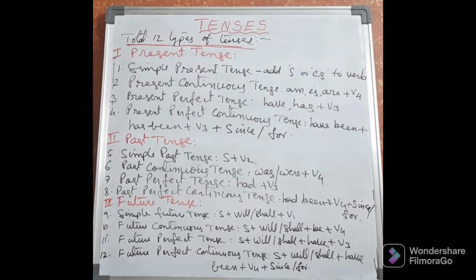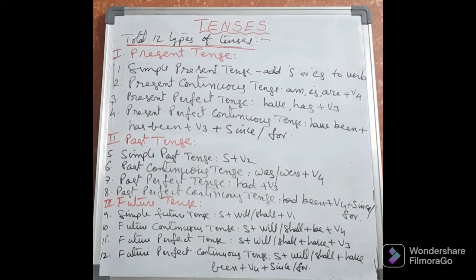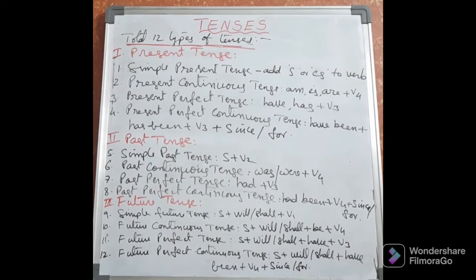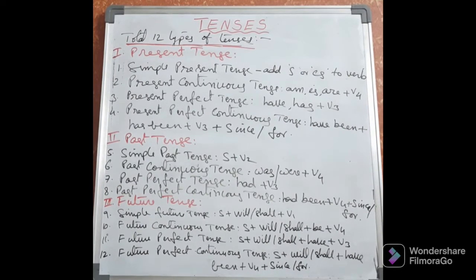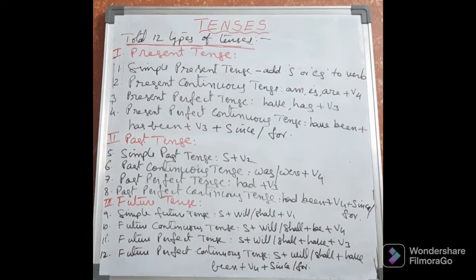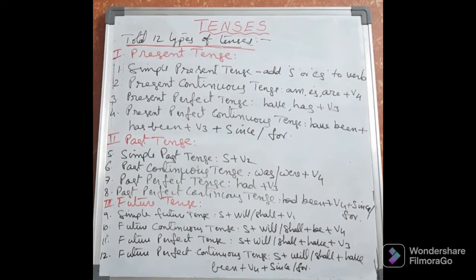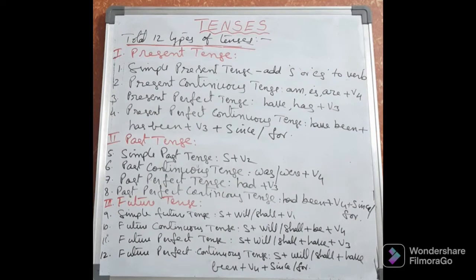Here we have to take just subject plus V2. V2 means past verb. Go, went. Went is V2. Go, went. And write, wrote. Wrote is the past tense. In this way we have to take the past verb V2. Simply, in this way we can make simple past tense sentences.